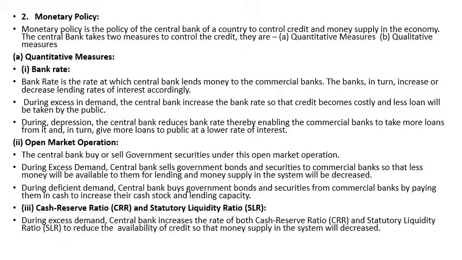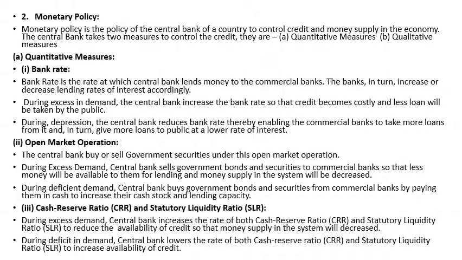Now, cash reserve ratio and SLR, the statutory liquidity ratio. In case of excess demand, both these ratios will increase so that the availability of credit becomes lesser for the commercial bank, and less credit will be available in the economy. During deficit demand, the central bank will lower the rate of interest and lower the cash reserve ratio and statutory liquidity ratio, so that the availability of credit with the bank increases, and they offer more loans to the public.